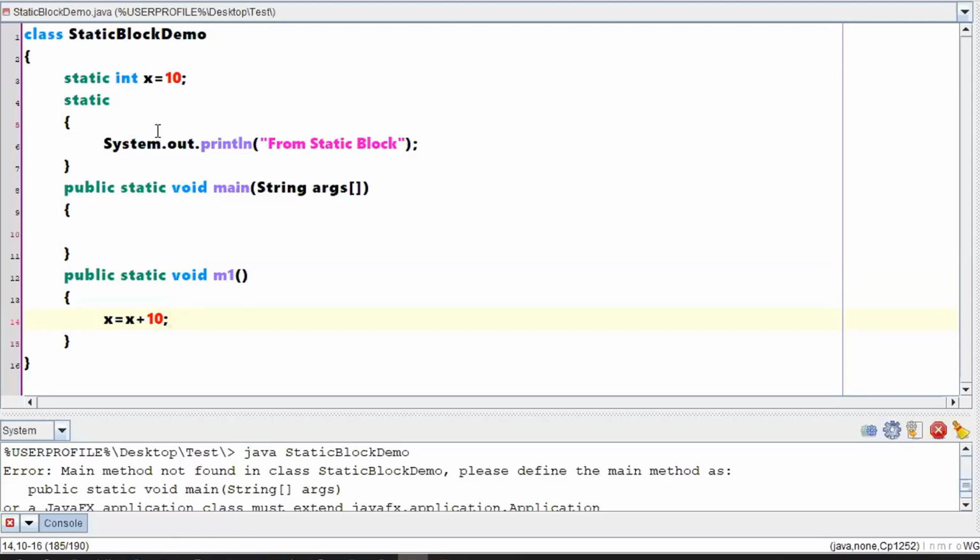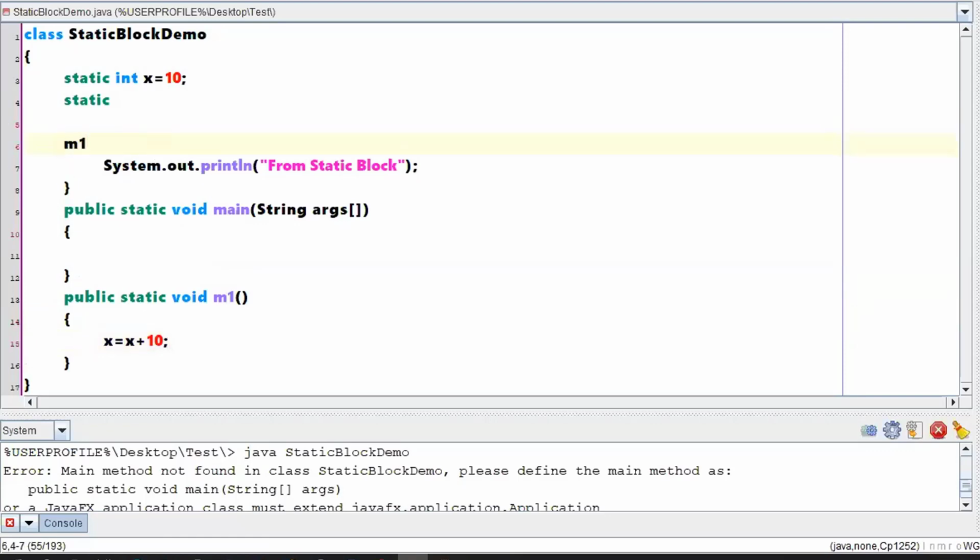Okay. So from a static block, can I call my method m1? Analyze the program carefully. I want you to answer in the chat box. What might be the output if I am executing this? Initially, the value of x is 0. Later, it will be assigned 10. The next instruction you wrote is a static block. Inside the static block, you are calling a method called m1. So when the m1 method is called, it will go to method m1.